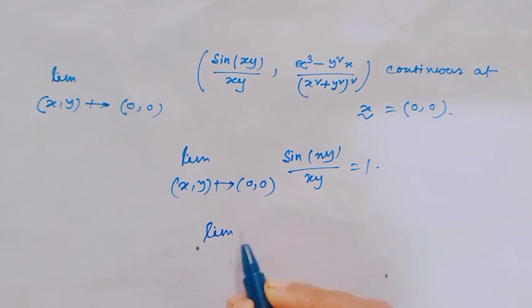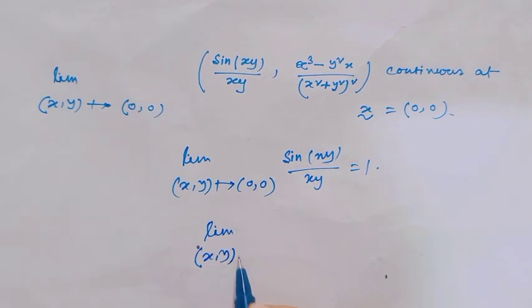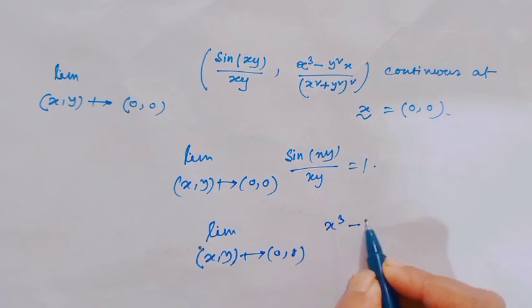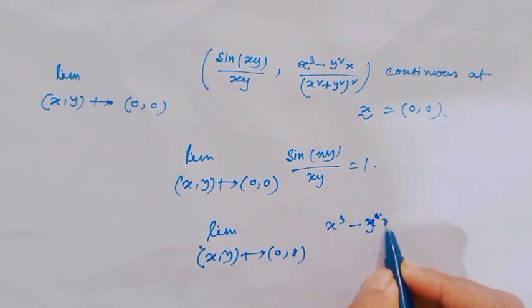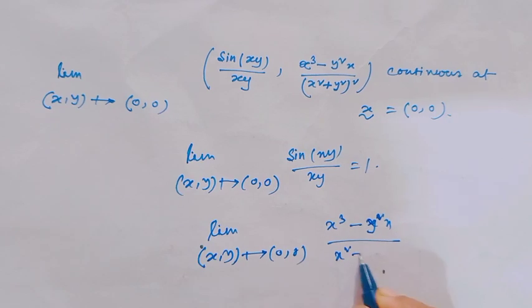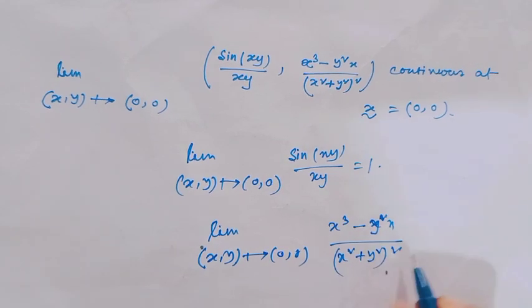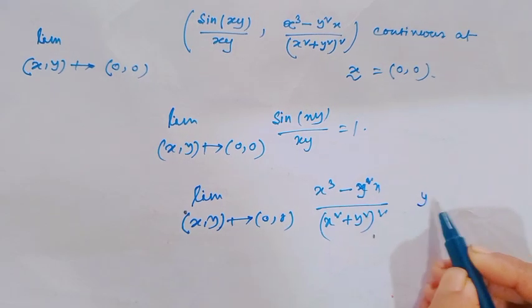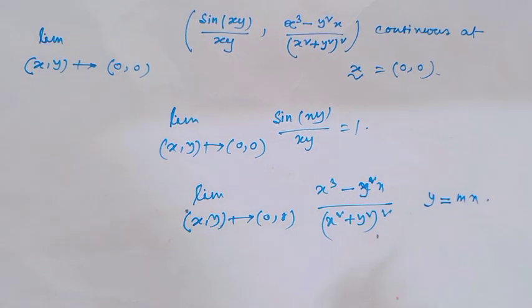Second, the limit as (x,y) goes to (0,0) of (x³ − y²x)/(x² + y²)². For this, I will consider one path y equal to mx.